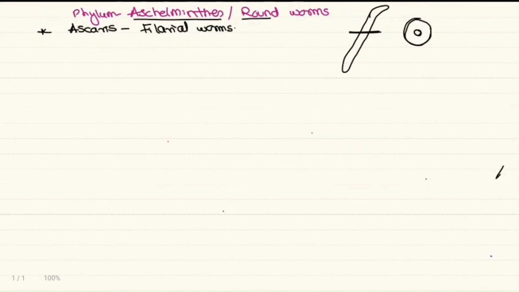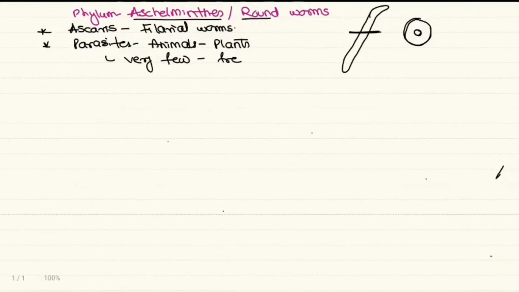Now when you see Ascaris or filarial worm, most of them are parasites. These are parasites both in animals, including humans, and also in plants. Different types of worms that you find in plants or in fruits are also Aschelminthes. Very few roundworms are free living, which are not parasites.